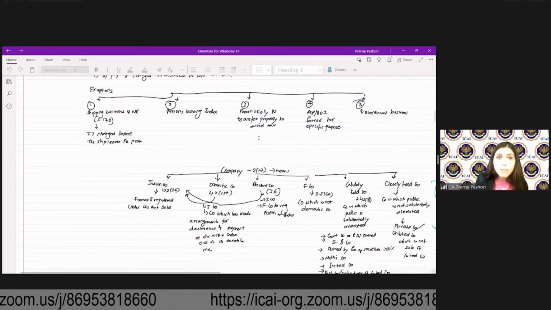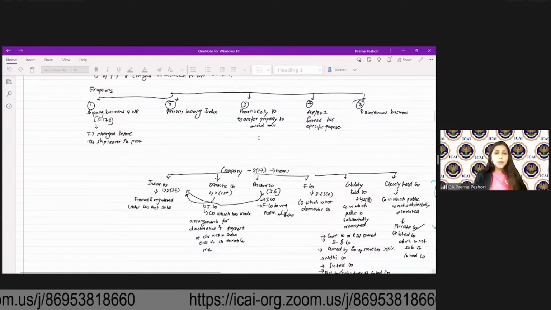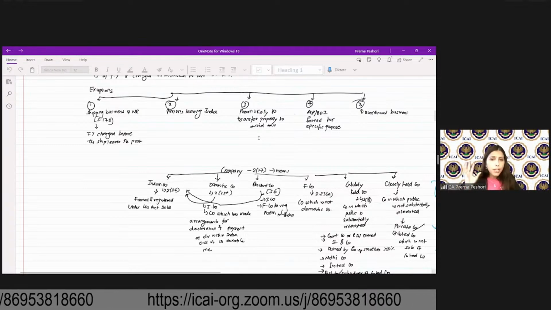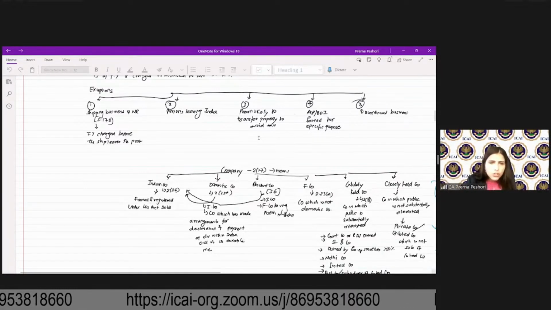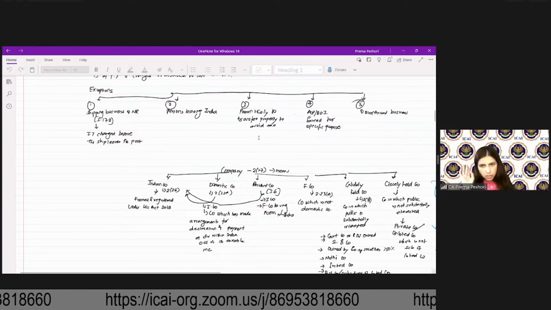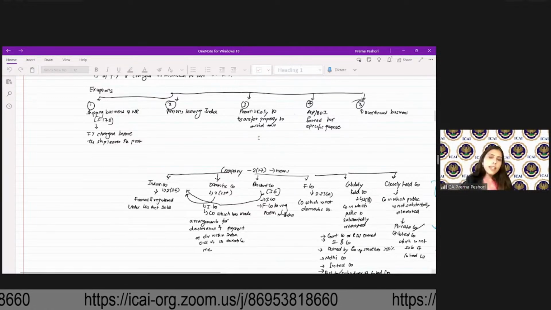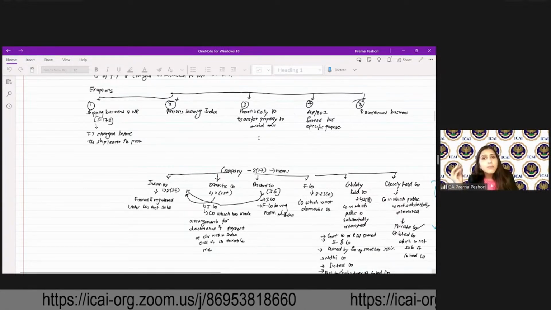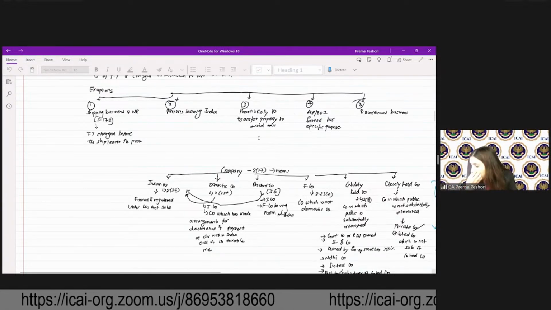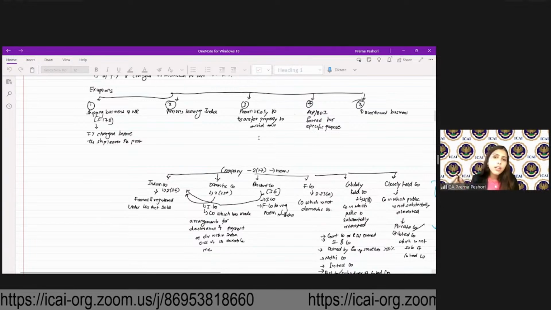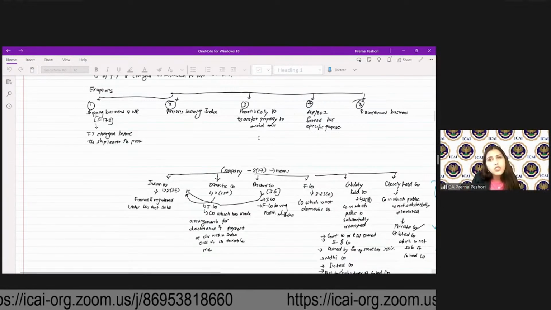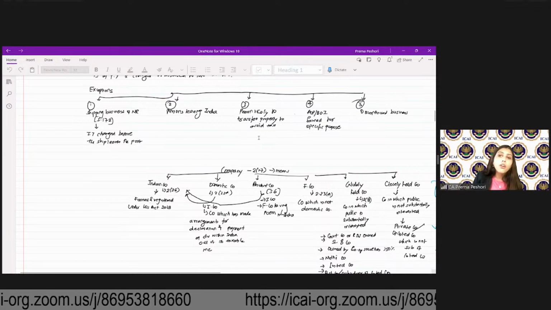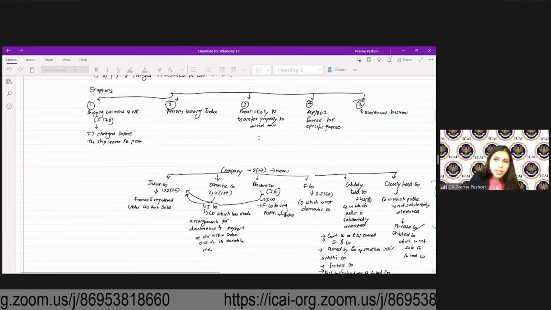What is that optional scheme? If it's a manufacturing cooperative society, just like 115BAB, here you have 115BAE for the manufacturing cooperative society with the same conditions, everything the same and the same tax rate also. For a normal cooperative society, just like a normal company, you have a tax rate of 25.168%, and any special income which is taxable at a special rate shall continue to be taxed at that rate, but the surcharge shall be 10%. Even in this particular case, the surcharge shall be 10% for the income taxable at special rates.